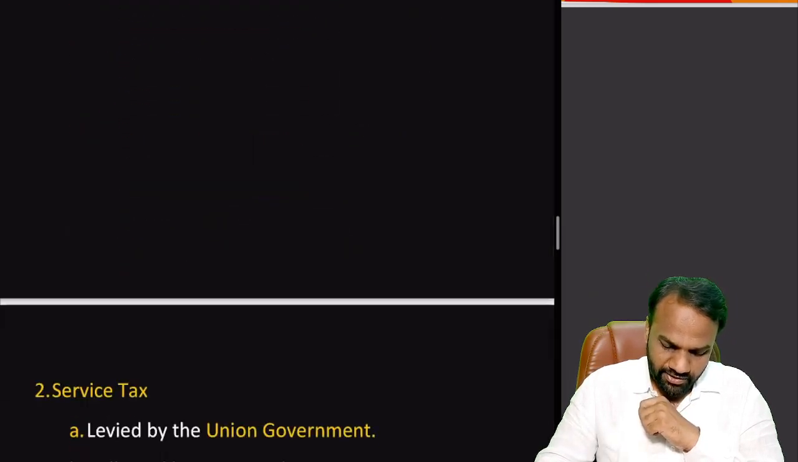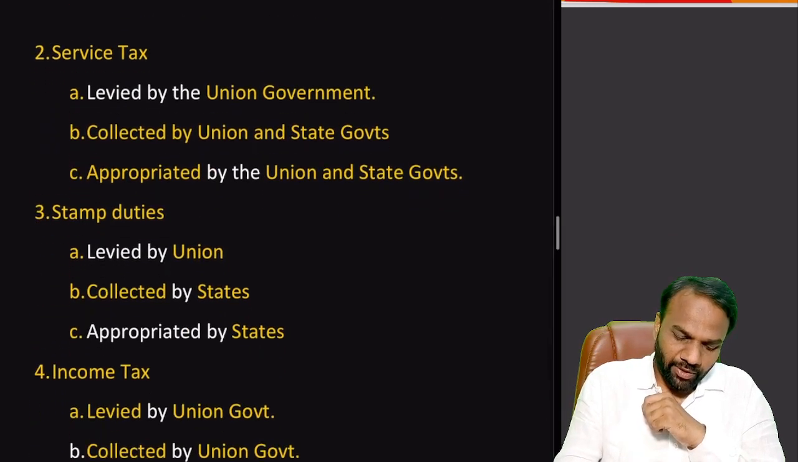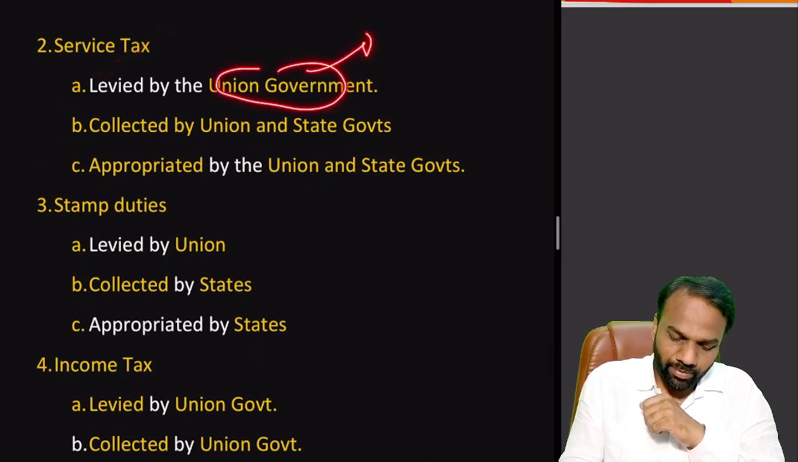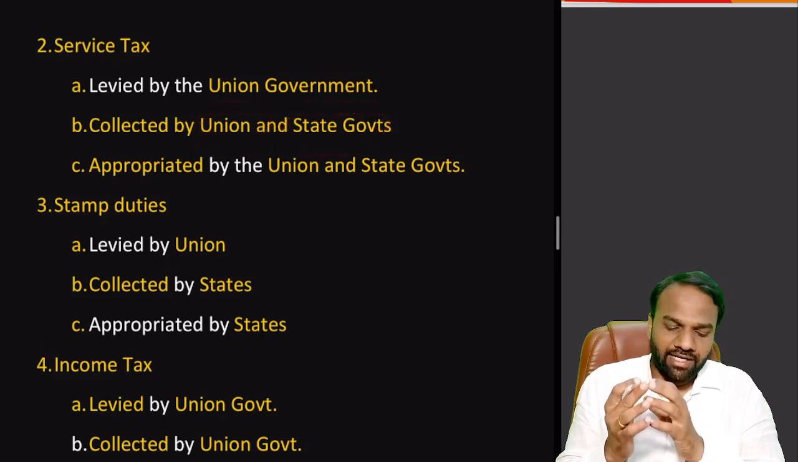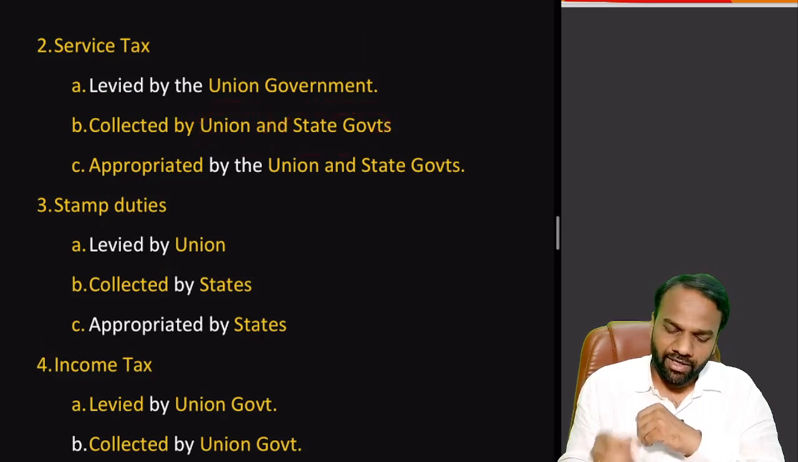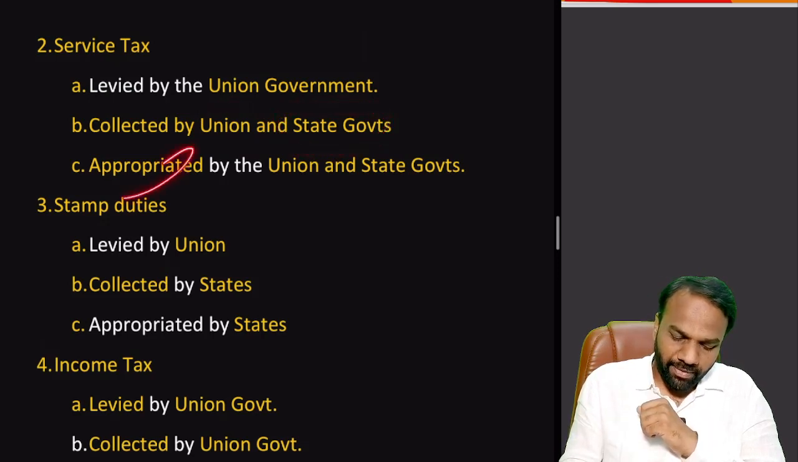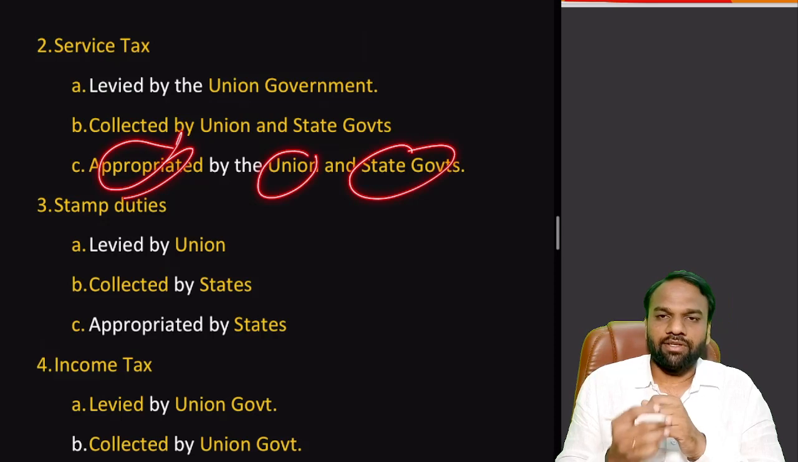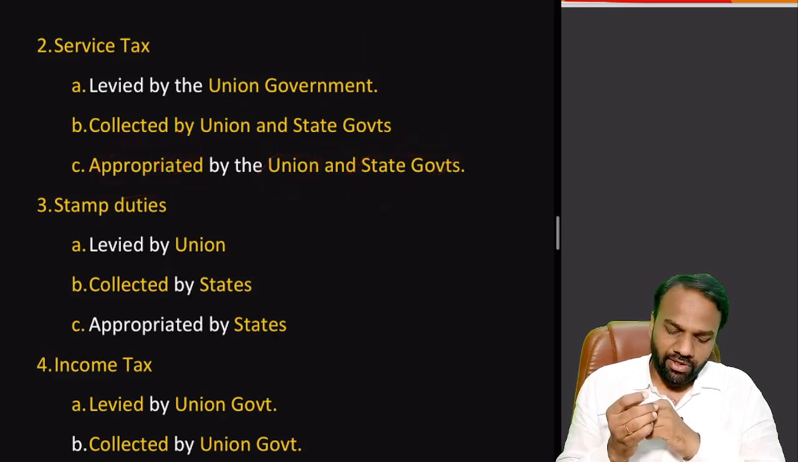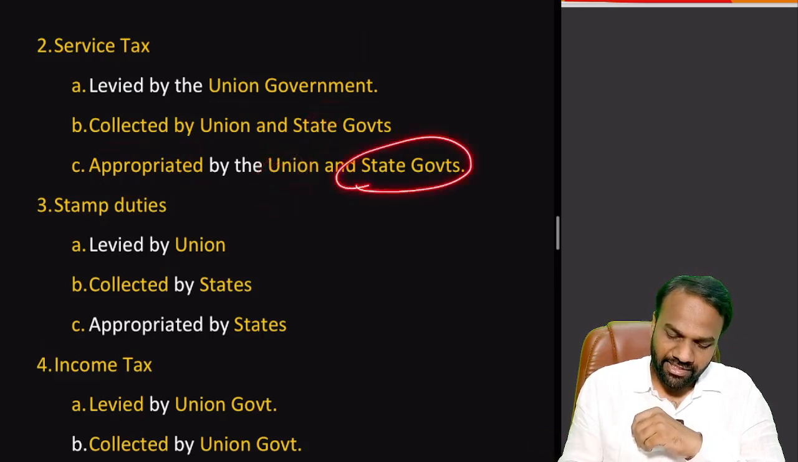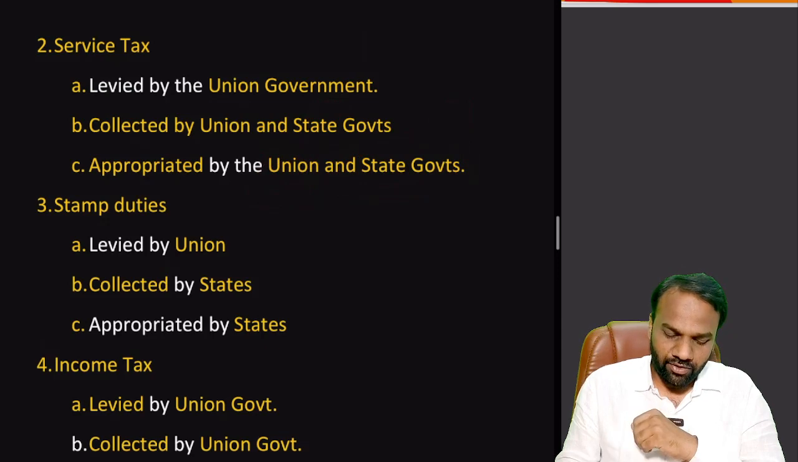Now let us look into service tax. Service tax is levied by the union government. Union government fixes it. It is collected by both union government and state governments. There are some service taxes which are collected by the central government, and some which are collected by state governments, appropriated by union and state governments. So the taxes collected by the center will be used by the center, and the taxes collected by the state will be used by the state governments.